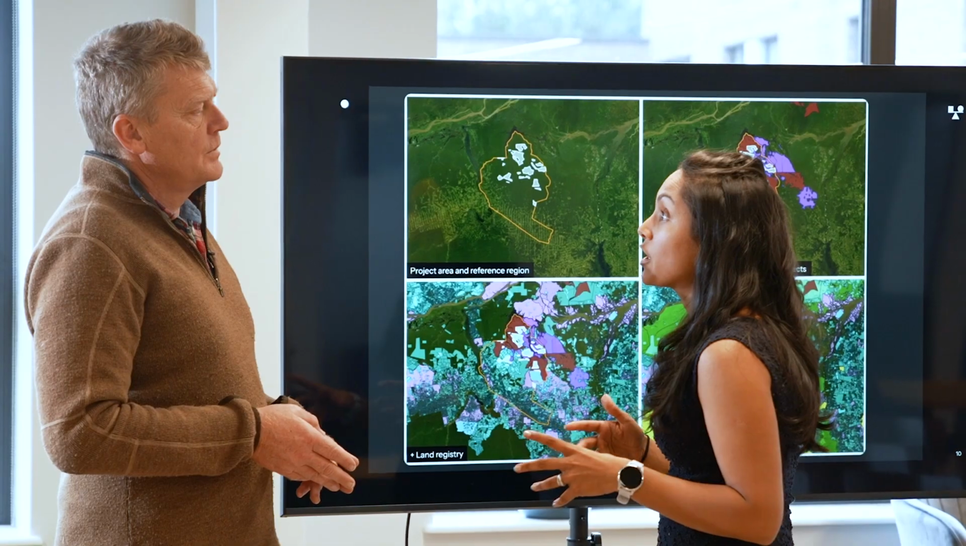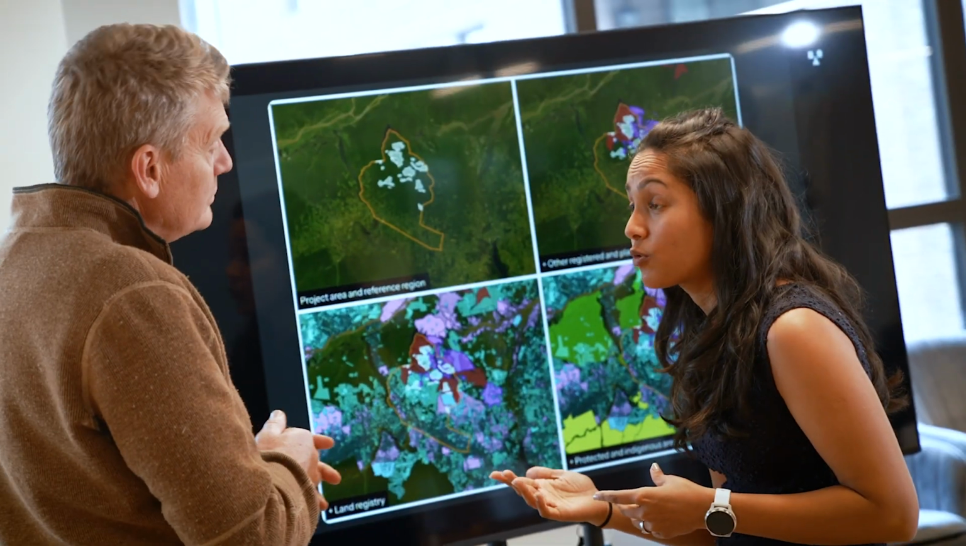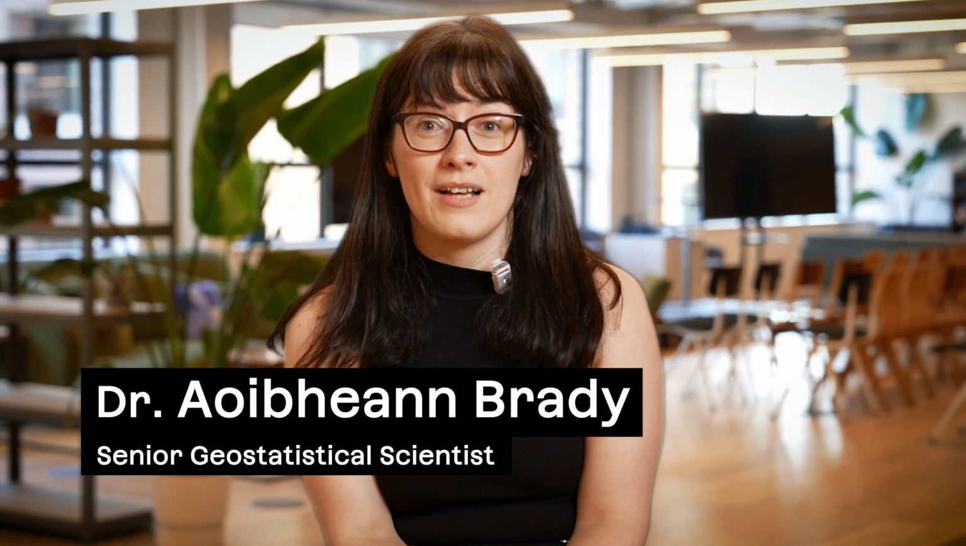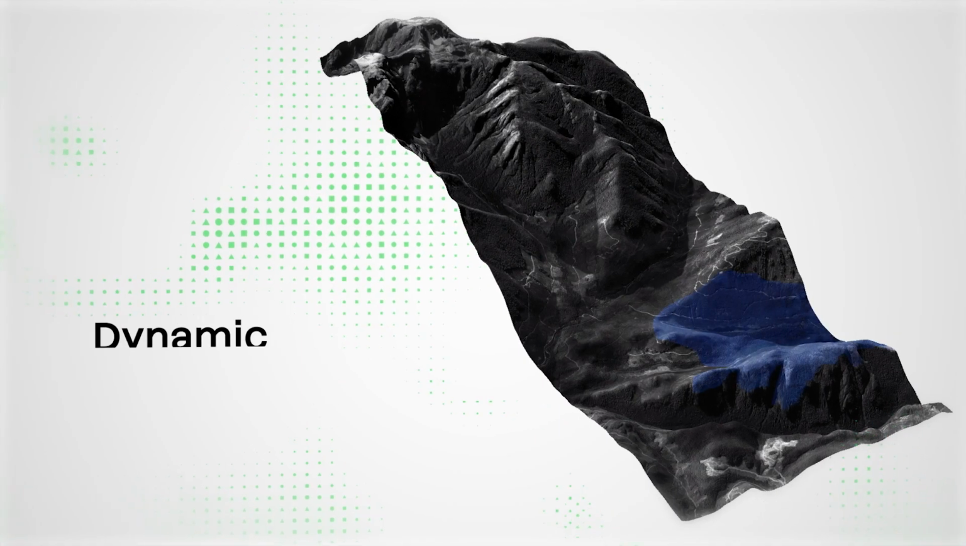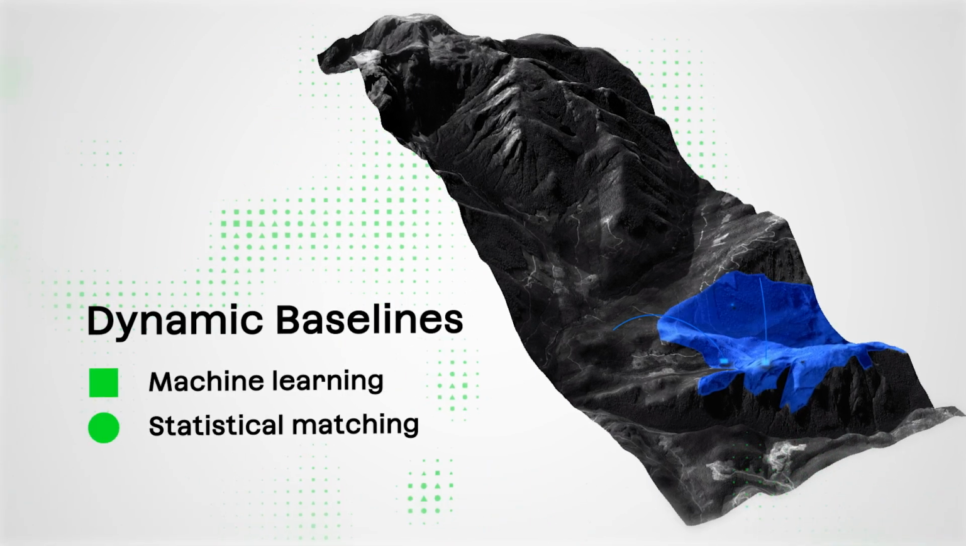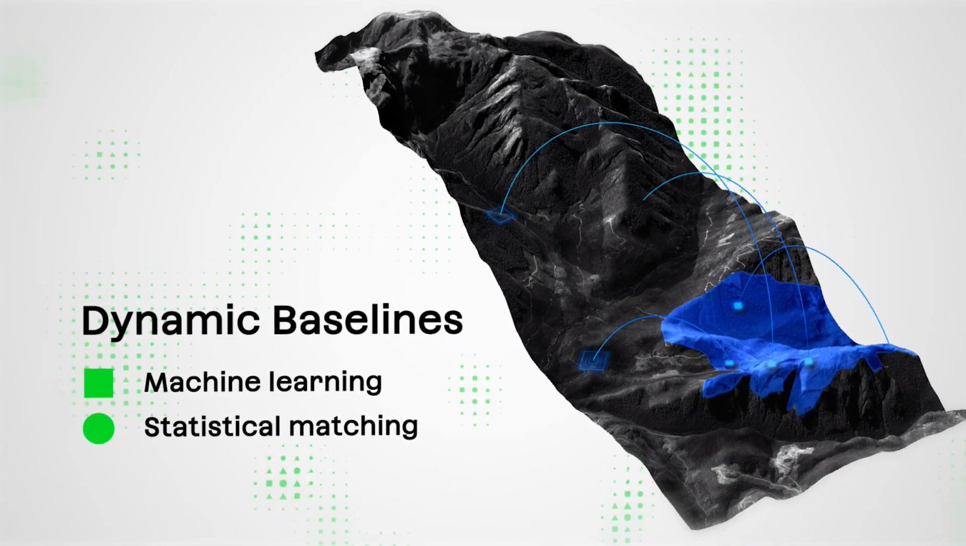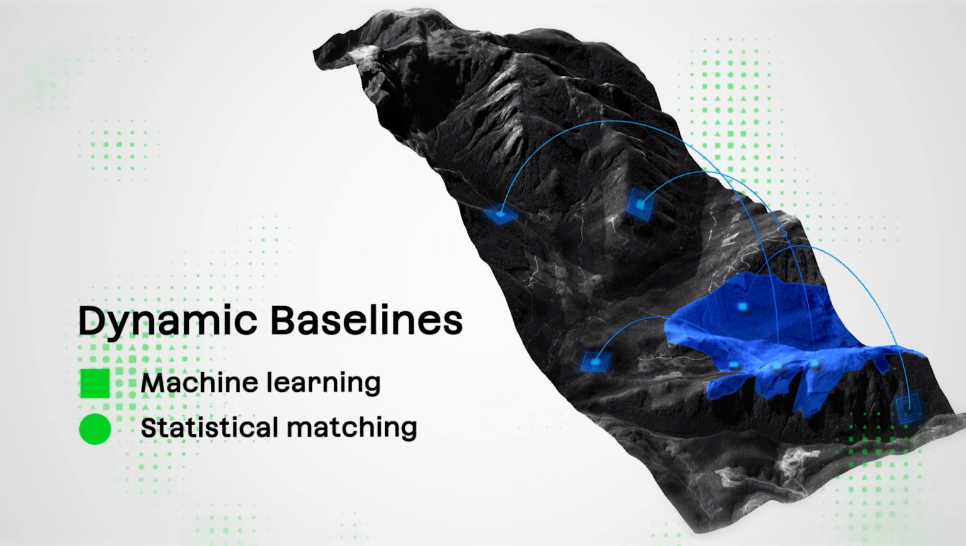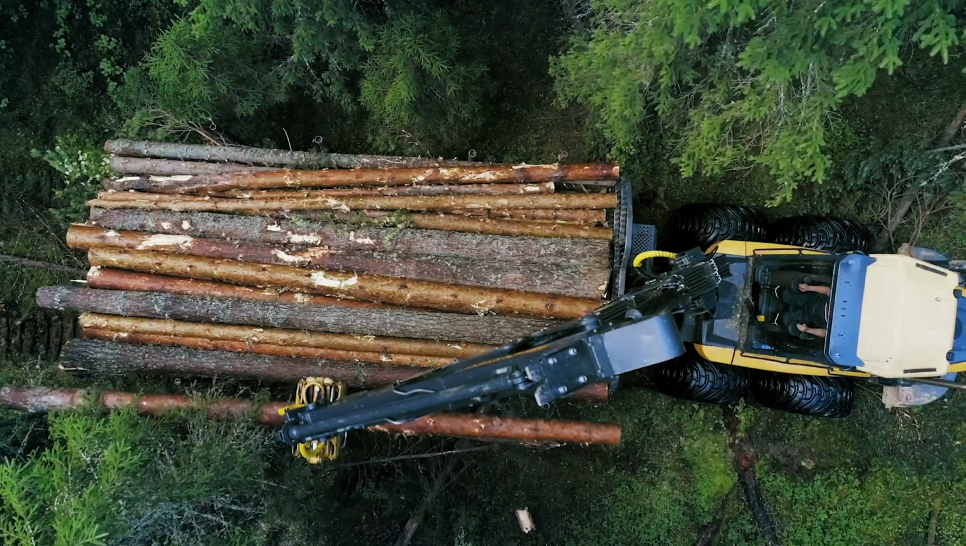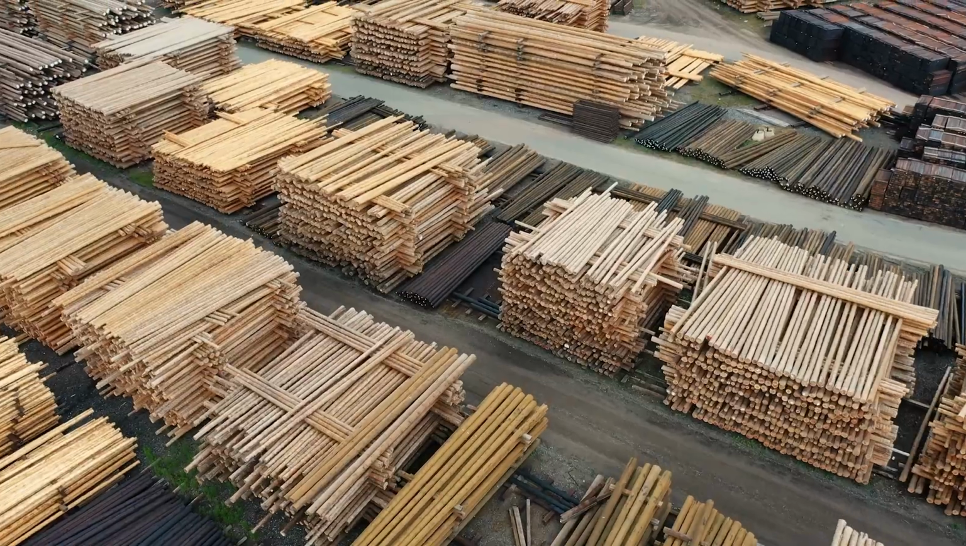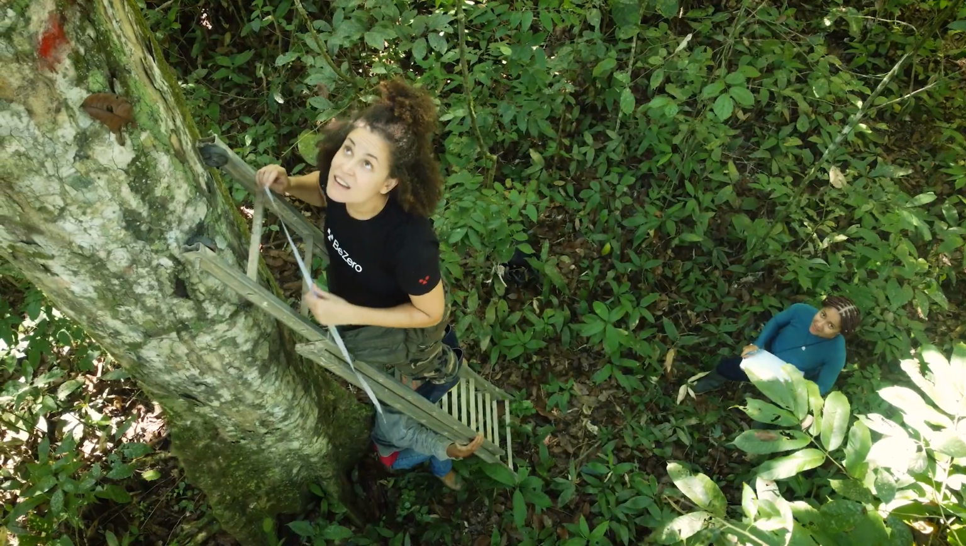The purpose of the dynamic baselines approach is to construct an appropriate counterfactual, that is, what would have happened had the project not occurred. We use a combination of machine learning and statistical matching techniques to construct the counterfactual baseline and compare that to the project's intervention. That's a dynamic way of assessing the baseline of the project. We think that gives you a more accurate picture of what the likely deforestation would have been.